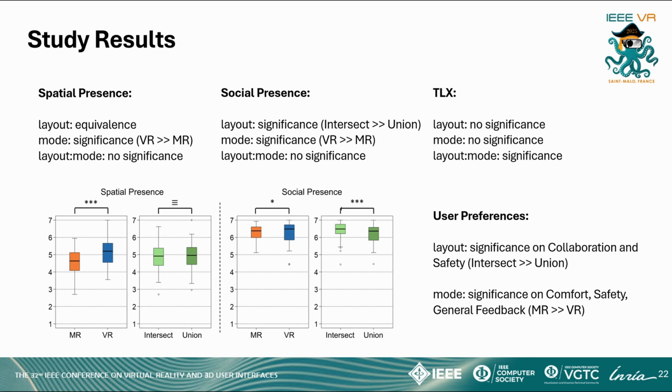Regarding preferences, users reported a significantly higher sense of safety and support for the collaborative task in the intersect layout. Users significantly preferred MR over VR in the general feedback category, as well as for safety and comfort.